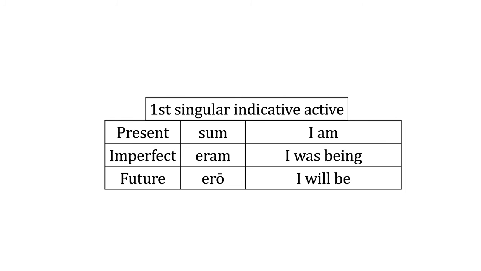And then that's I was being. That is always the preferred form for the imperfect. And finally, for the future ero, and then I will be. Right? Please don't forget your macrons as you go through these. So that is the first person singular, present indicative, imperfect and future indicative active.